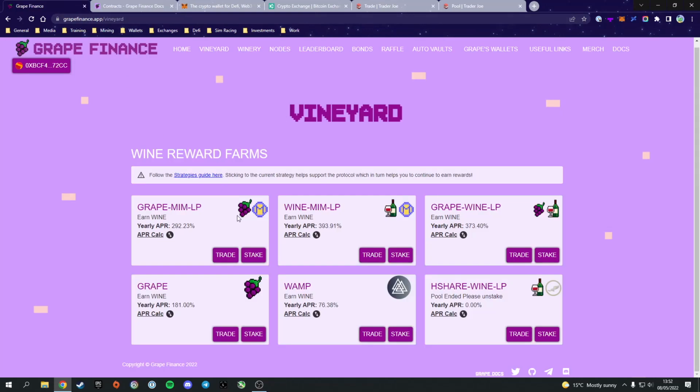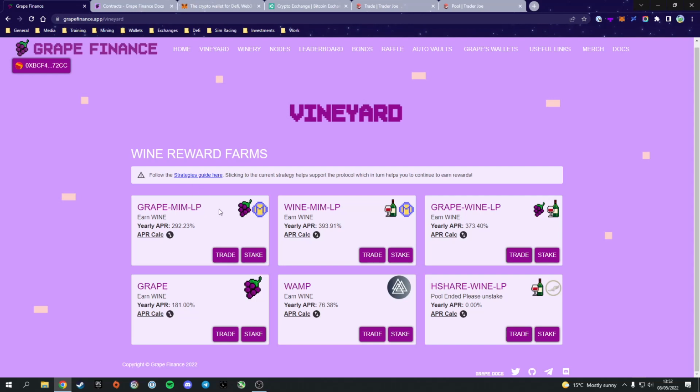If you're going to want to deposit into the Grape Mim pool, or the wine Mim pool, or the Grape wine pool, everything has to be done in 50-50 splits based off value. So you need 50% Grape, 50% Mim. So say you want to get into Grape, right? There's two ways of doing this.